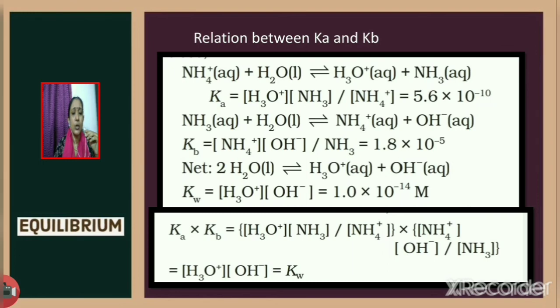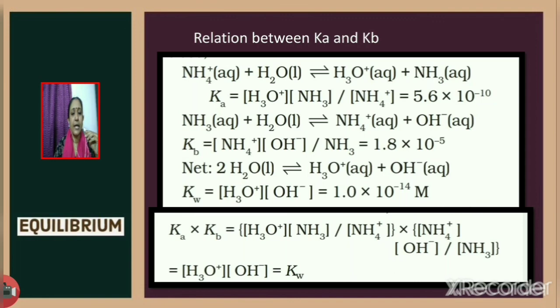Now consider the conjugate acid NH4 plus. NH4 plus will react with water to give H3O plus and ammonia. So for the conjugate acid NH4 plus we can write the dissociation constant Ka as equal to H3O plus concentration into concentration of ammonia divided by ammonium ion concentration. And what is Ka given as equal to? 5.6 into 10 raised to minus 10. So now we have got Ka and Kb. Kw is given as H3O plus concentration into OH minus ion concentration, and we know that it is equal to 10 raised to minus 14 M.